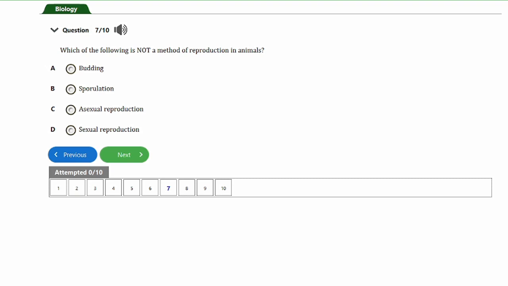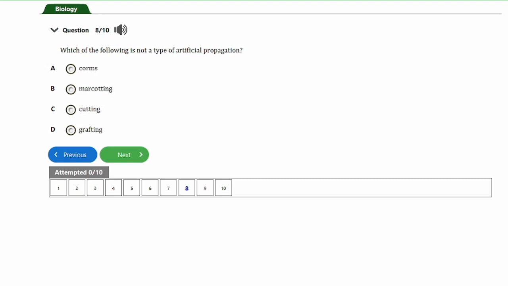So guys, the correct answer to this question is option B. Sporulation is actually a method of reproduction observed in some group of organisms such as fungi and certain types of protists. It involves the formation and release of spores, which are specialized reproductive structures that can develop into new individuals under stable conditions. So sporulation is not a method of reproduction in animals.